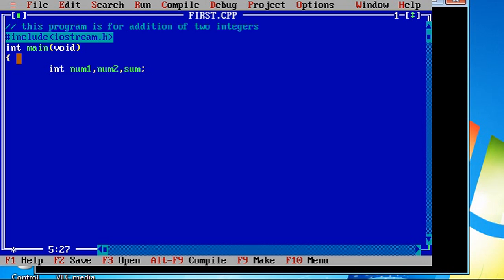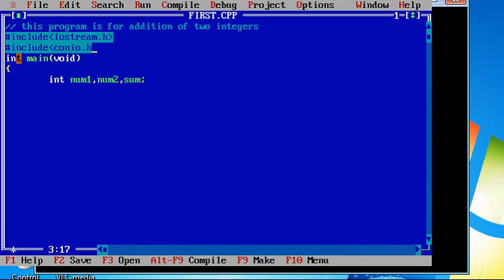Now we will include one more file called conio.h. So I am including conio.h as well. The reason I am including conio.h is because I wish to use the functions called getch and clrscr. clrscr is an inbuilt function which is used to clear the output screen. So where to use clrscr? clrscr is to be used either after variable declaration or before the first cout statement in your program. So as I have finished declaring variables, I will write clrscr there.